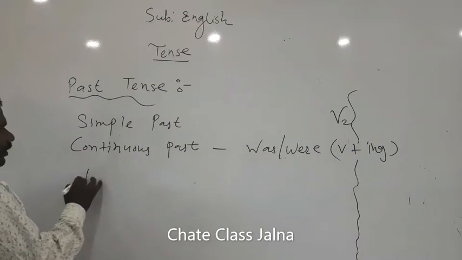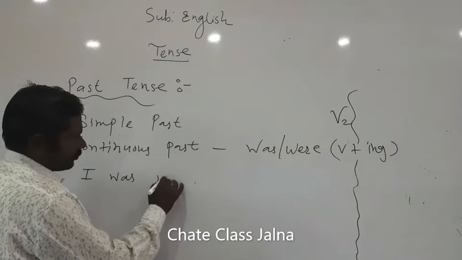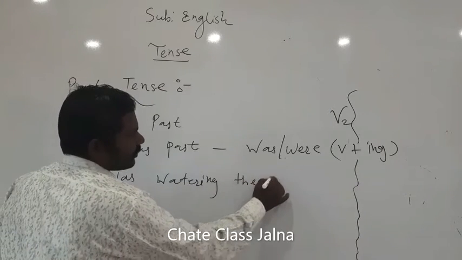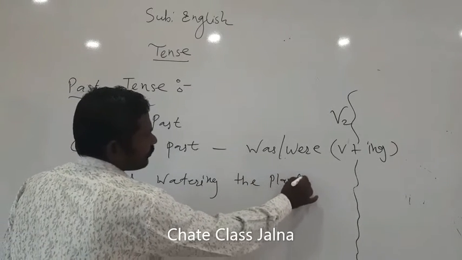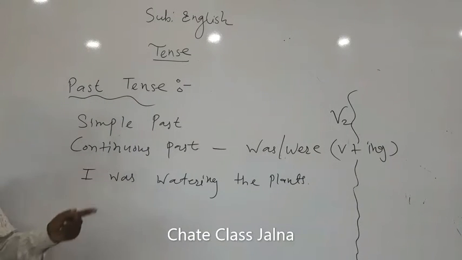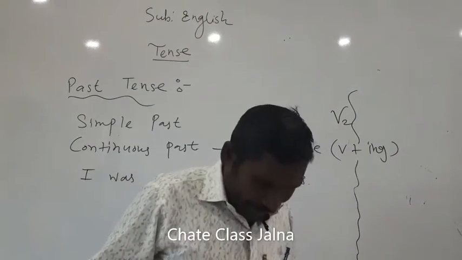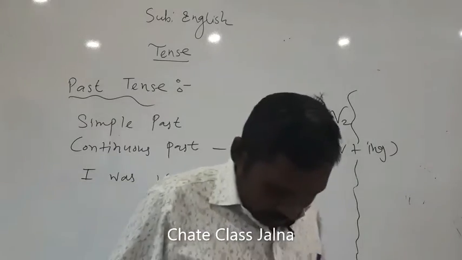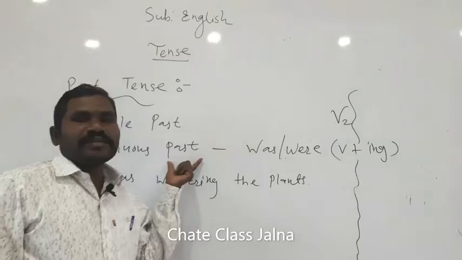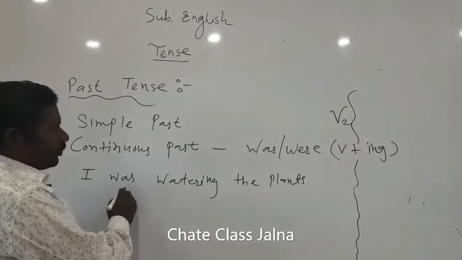Actually, I was watering the plants. In this type of sentence we are dealing with an action that was going on in the past, not yet completed. That's why we say I was watering the plants.